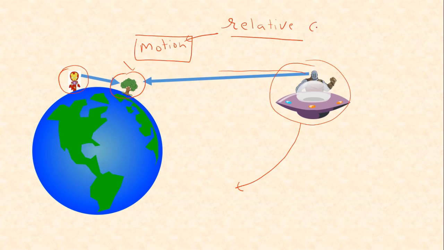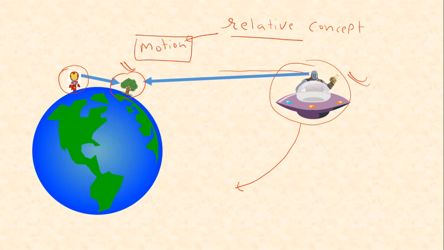Motion always needs a reference. So whether a tree is stationary or not depends on which reference we are taking. The tree might be stationary with respect to a person on the earth, and it is in motion with respect to a person standing outside the earth.